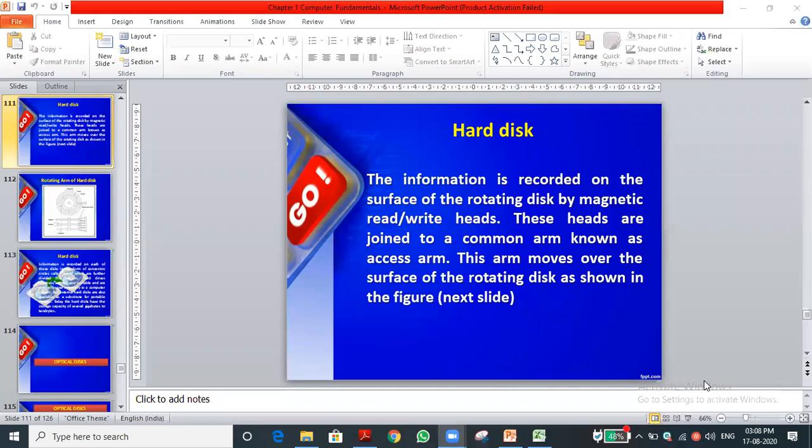What does the writing operation mean? We are storing, saving the data, saving the file by giving a file name. That is called writing the data: storing any type of file into our hard disk. Reading means the data was already there, the file was already stored, and we are accessing the data. That is called reading the data. Have you understood now?